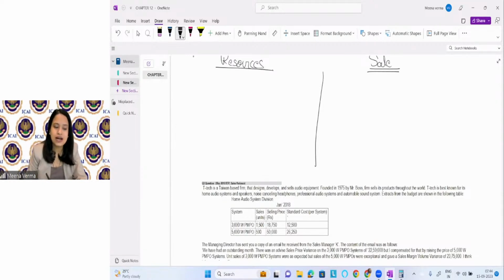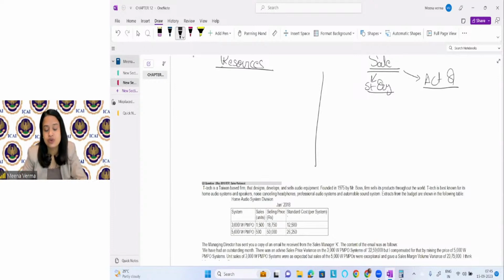So in the case of sales also, we have the standard quantity which we want to sell minus the actual quantity which we actually sell in the market. For example, we have assumed that we will sell 1 lakh units. But actually we sold only 80,000 units. This is not good. We set the standard more, but actually it is less. Not good, right?